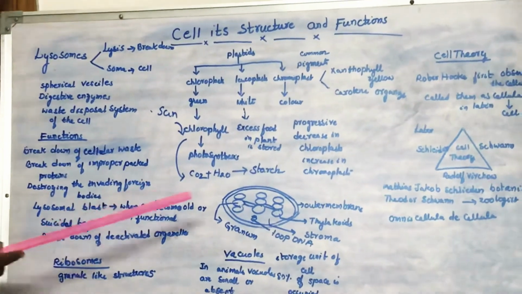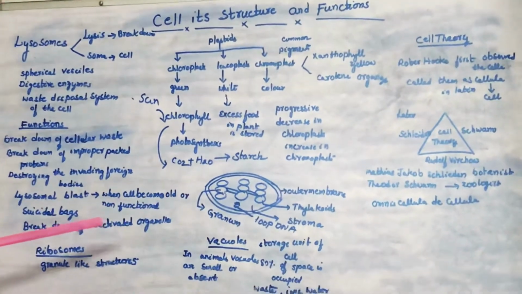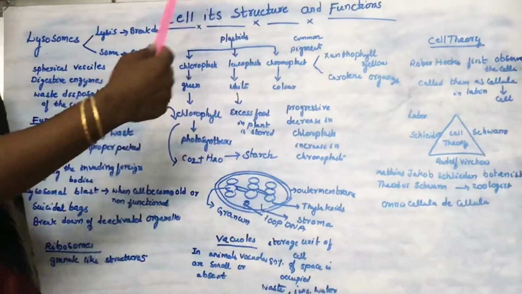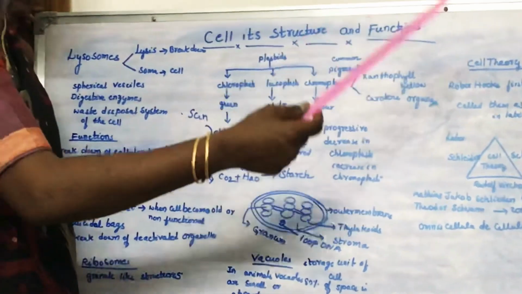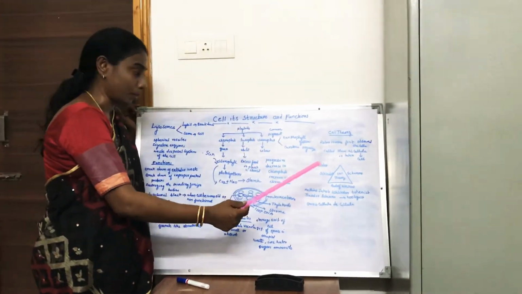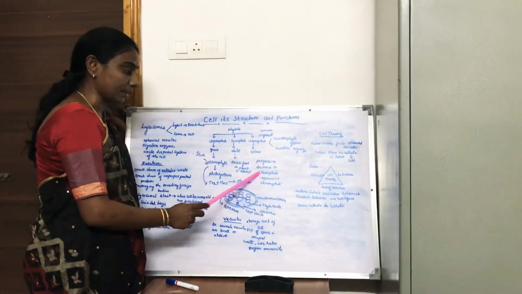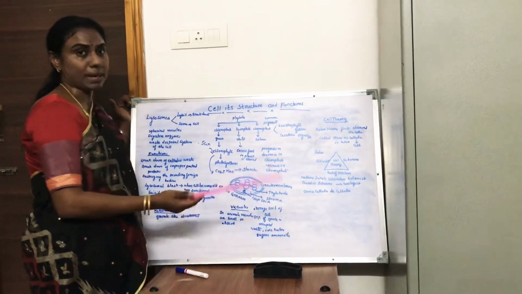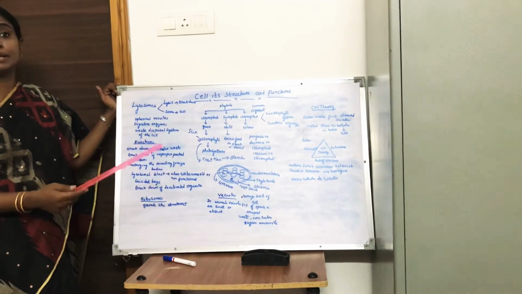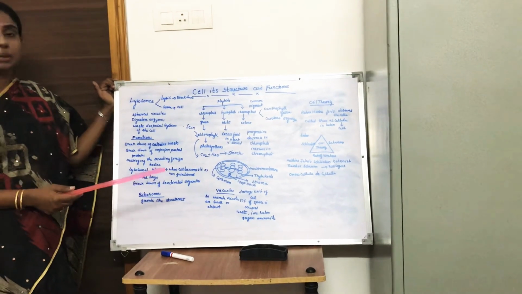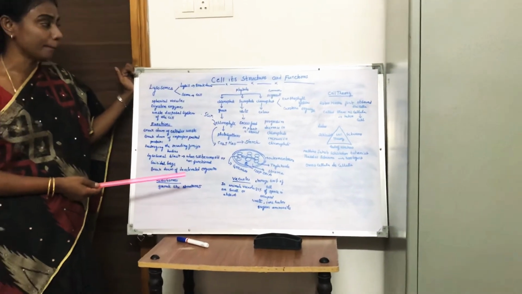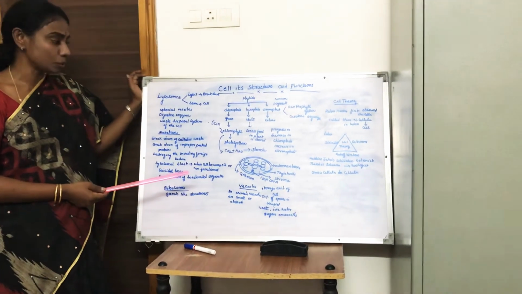Have you observed, children, the tomatoes? Unripened tomatoes will be green in color because they contain chloroplast. And slowly this unripened, green colored tomato turns into red color. That means these chloroplasts have been changed into chromoplast. There is a progressive decrease in the chloroplast and an increase in the chromoplast. Not only tomatoes, chilies, raw mangoes, bananas, all these change from one form to another form. Brinjal, you can recall, apple, you can recall so many things, children. You can have so many examples which change the color from one form to another form.